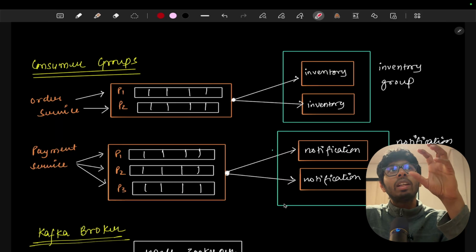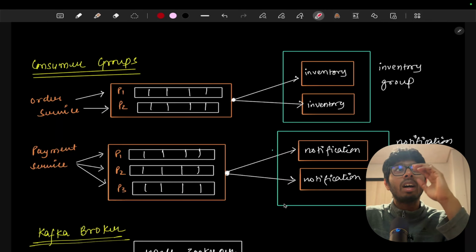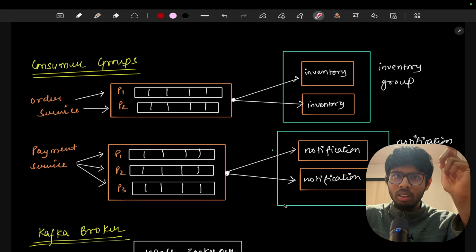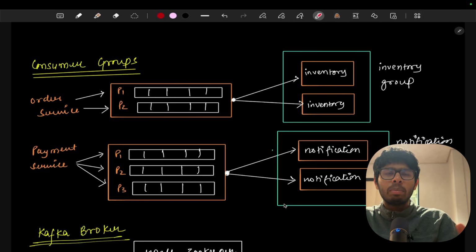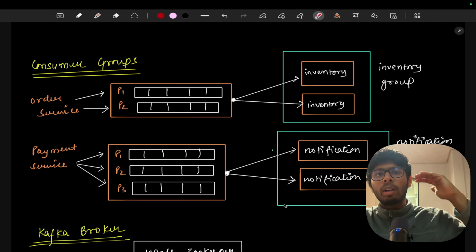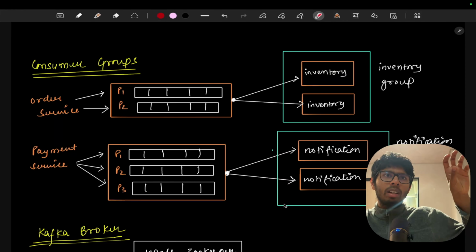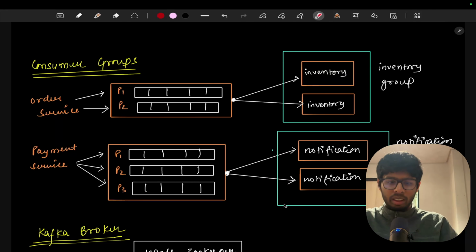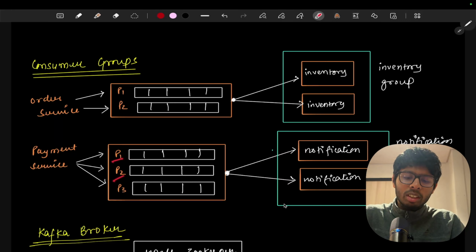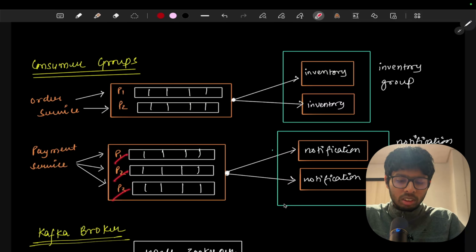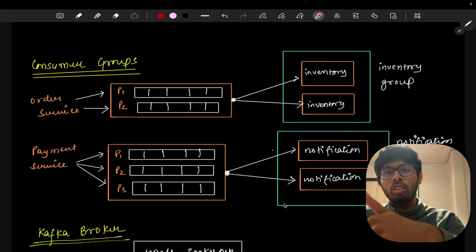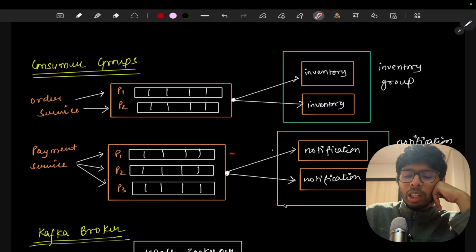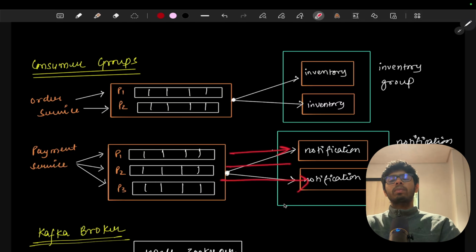Now we know that we have millions of operations happening. So it means that there are multiple instances of the order service and multiple instances of the payment service. Multiple people are sending payments at the same time, so multiple payment services are running in parallel. Now every service is going to send the payments to, let's say, partition 1, partition 2 and partition 3. The load is too much, and we have to send more notifications, so our multiple notification services are running now.